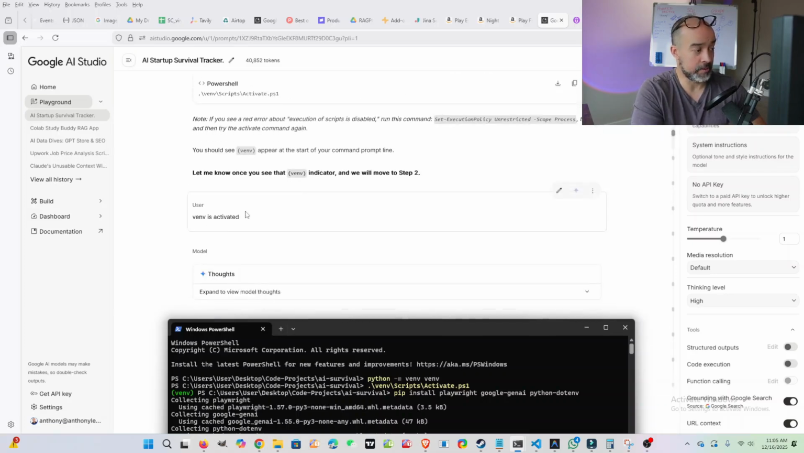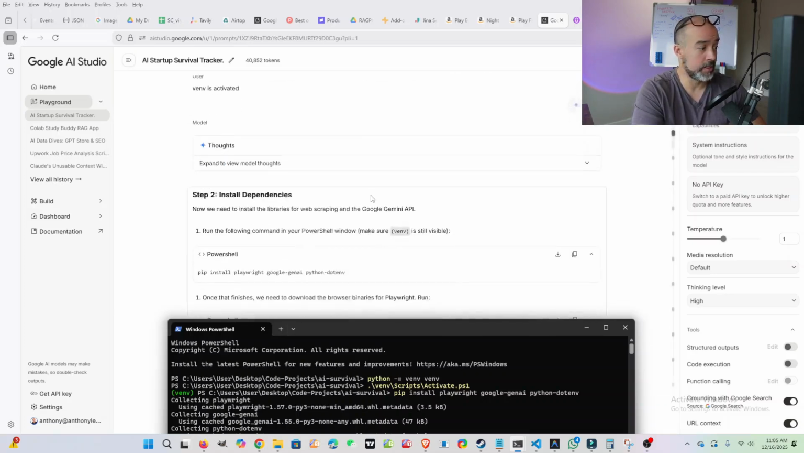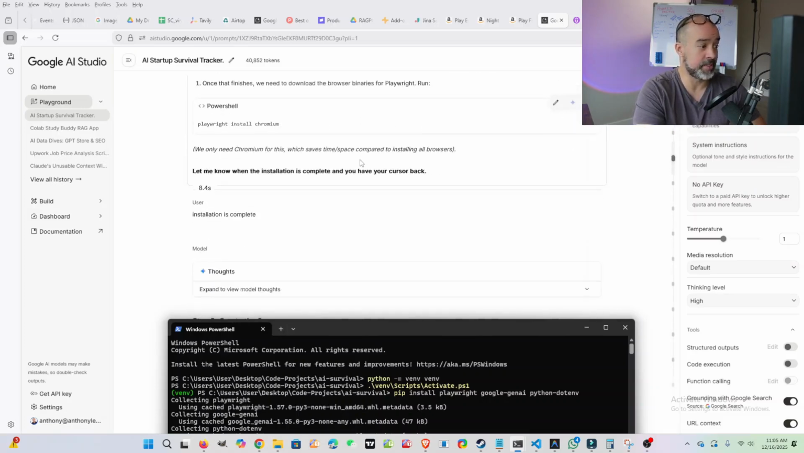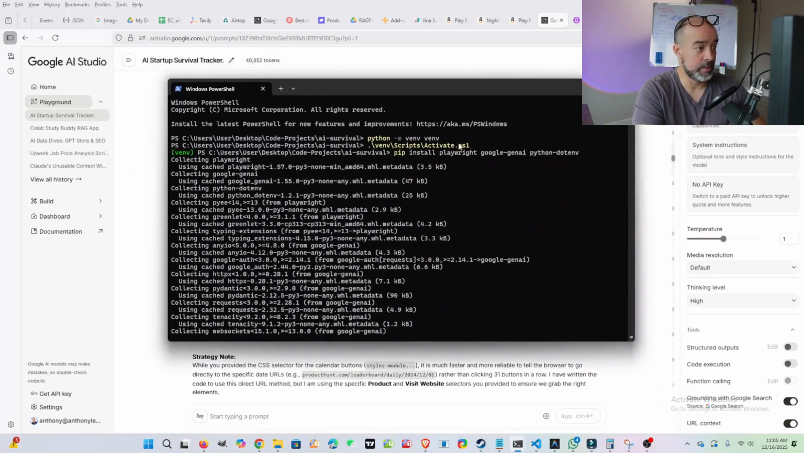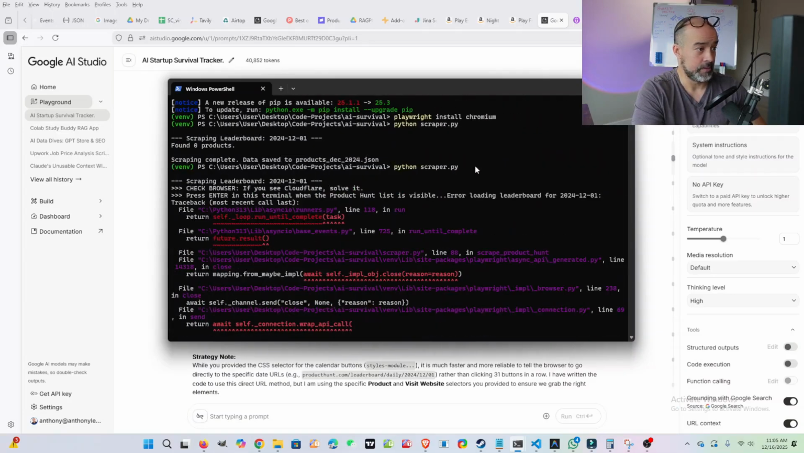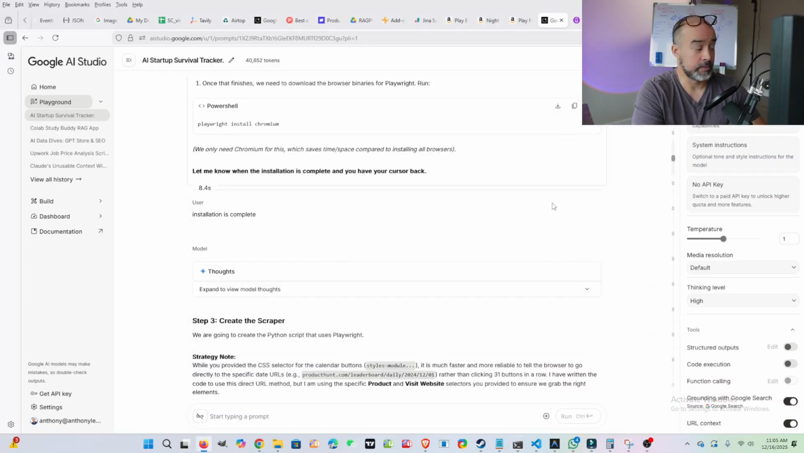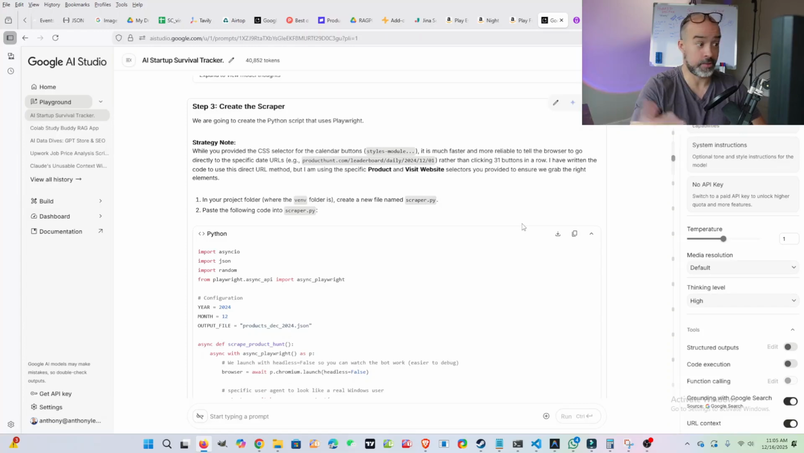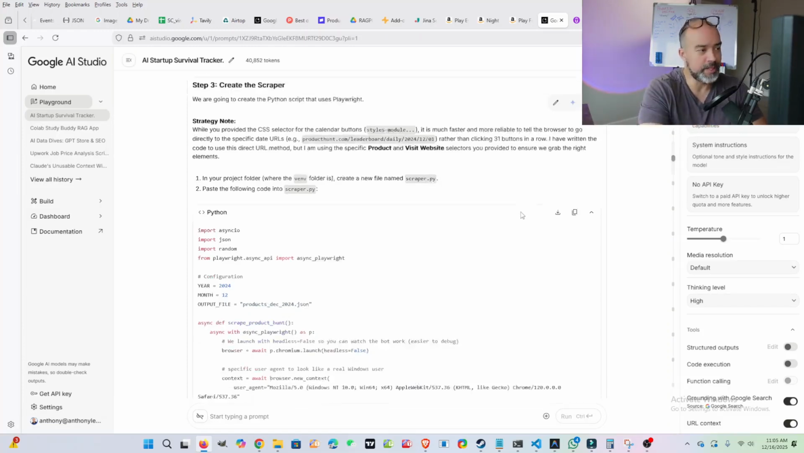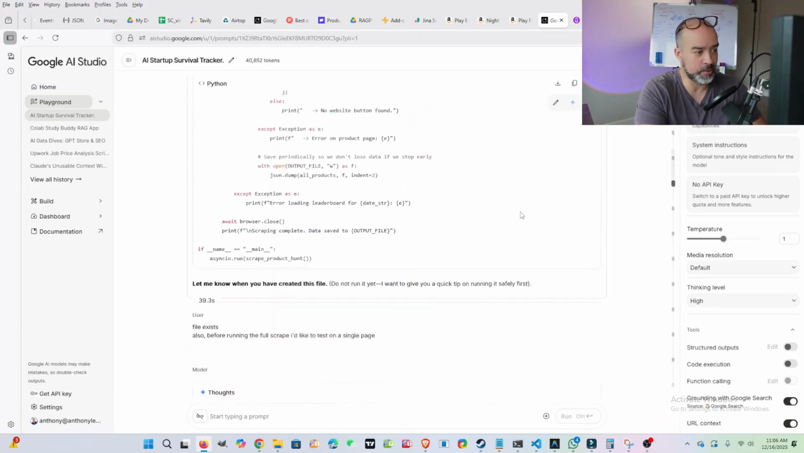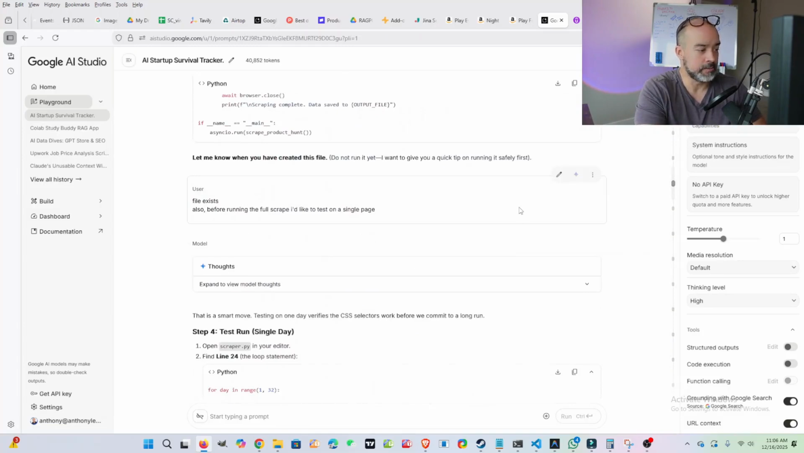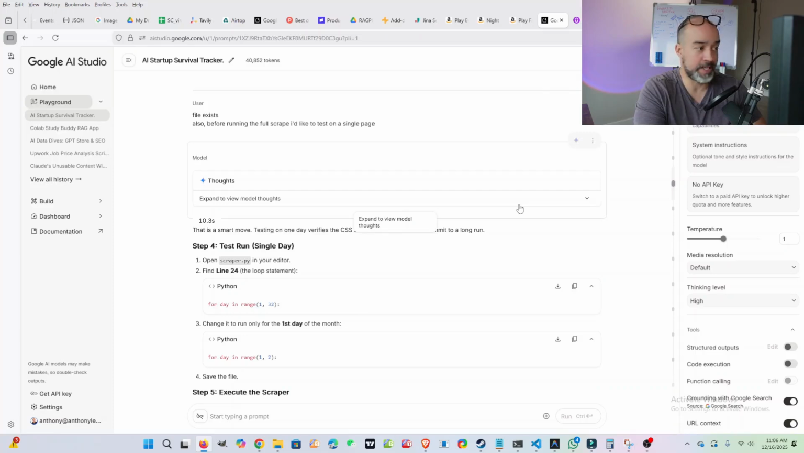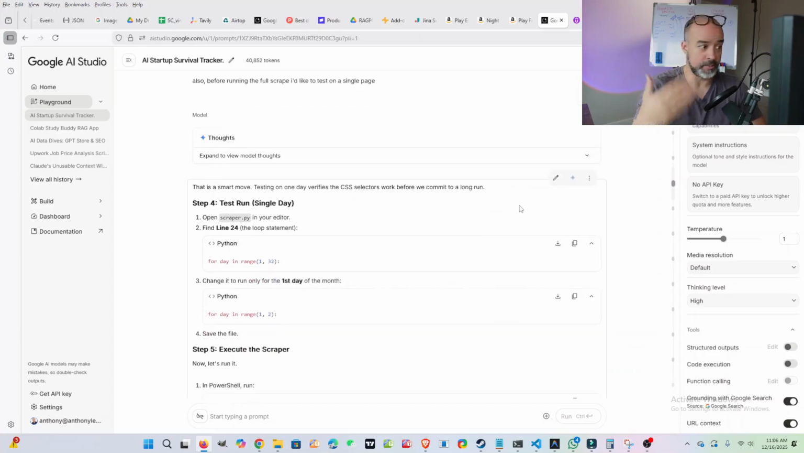So once I confirmed that the virtual environment was activated, then it told me, okay, the next step is to install these dependencies, which I did here and then here. Anyway, once the dependencies were in, the next step was to start creating program files. So basically we went back and forth for a little while. It gave me the scraper code, and then I let it know that I created it, and now I want to run it for a single day to make sure it works.